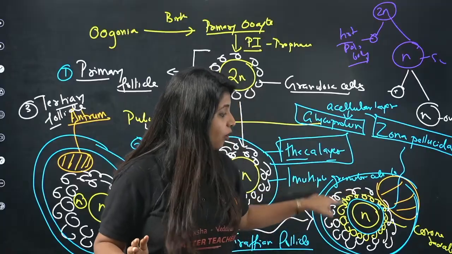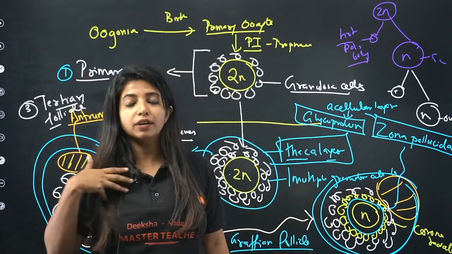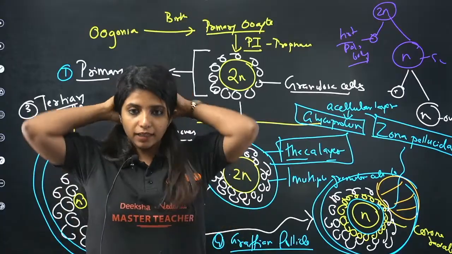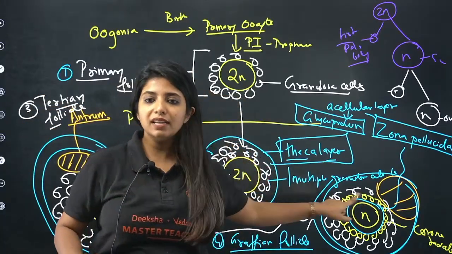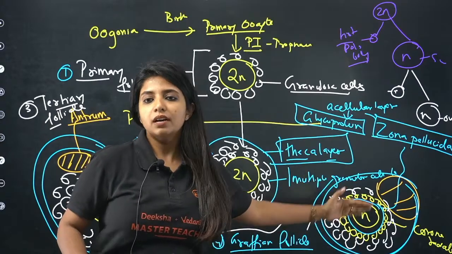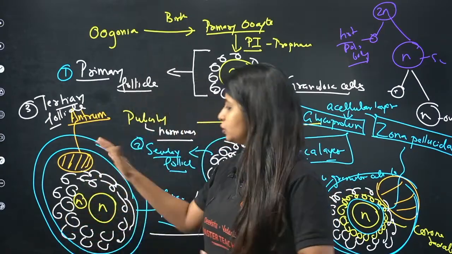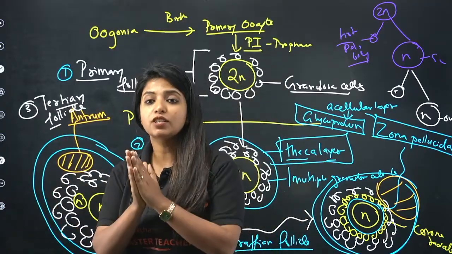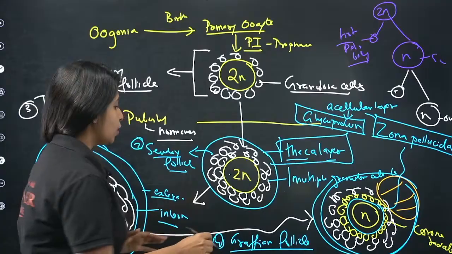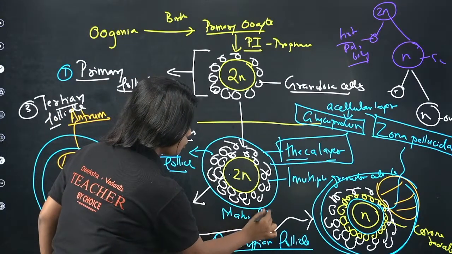Along with that, they also have corona radiata around it, that is, the cells around it. This corona radiata is not formed by the secondary oocyte. Only one layer is formed, and that is zona pellucida. These cells basically come from the granulosa cells itself. Apart from that, this particular tertiary follicle becomes a little bigger. So this is known as the Graafian follicle. I will also call this the mature follicle. It is also known as the mature follicle.